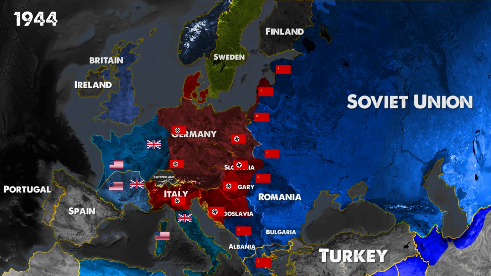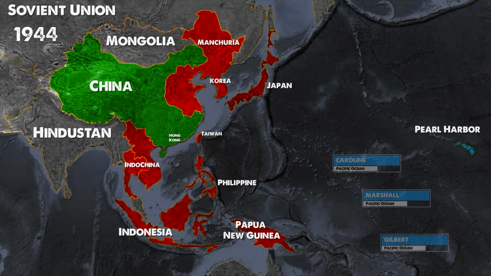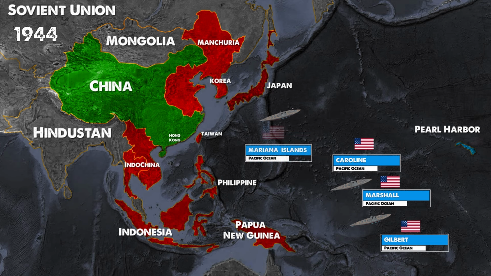The Germans finally had borders small enough to defend, and they were not losing borders either to the west or to the east. This time, German cities began to be bombed. In the Pacific, the Japanese were losing more islands. Caroline, Gilbert, and Marshall Islands fall into American hands. America has also captured the Mariana Islands.